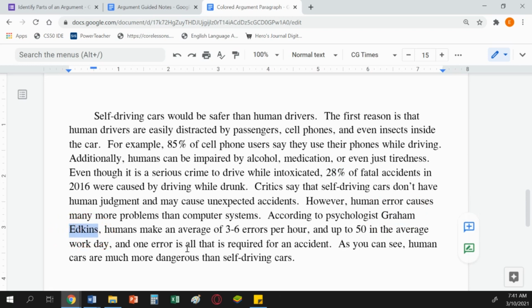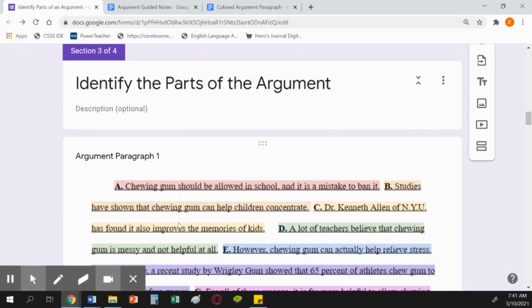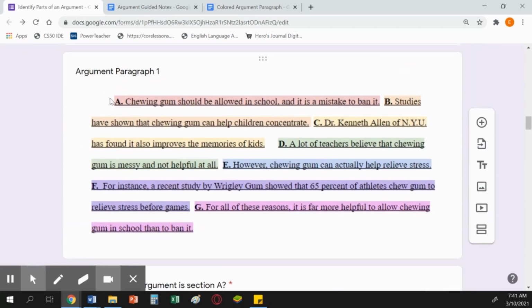So today, your argument here is color-coded. Everywhere there's a bold letter and then a color, all of this that's one color with the one letter is one part. You're going to label each part of the argument.